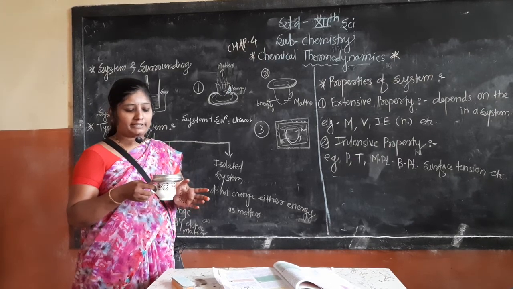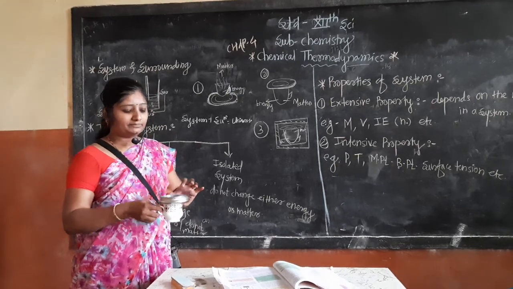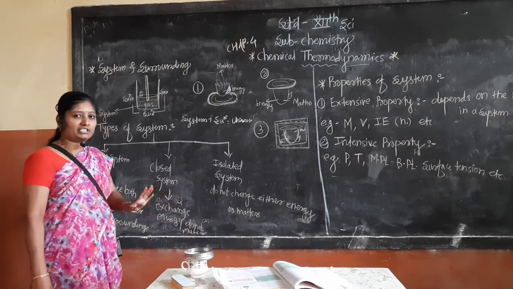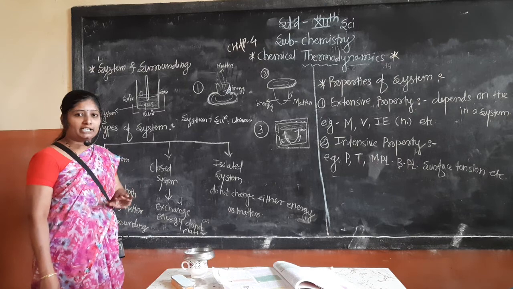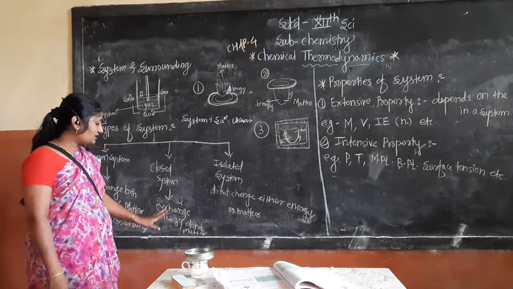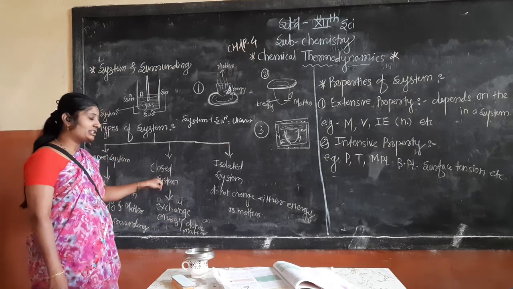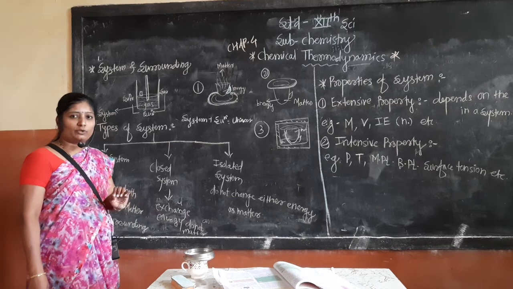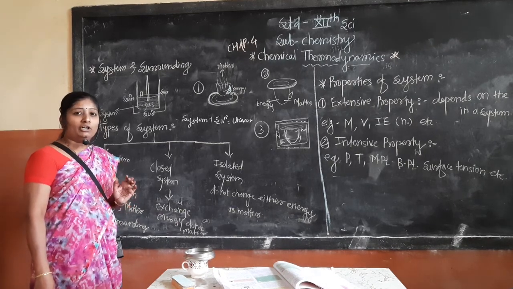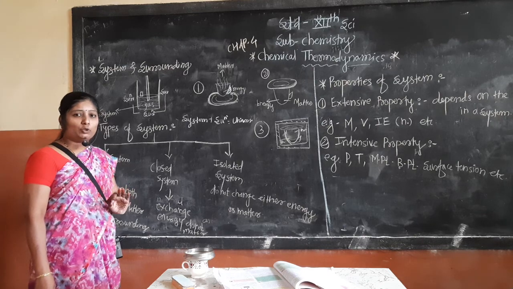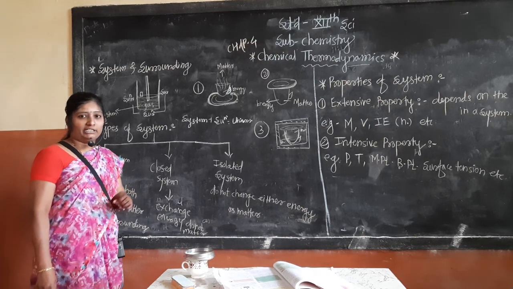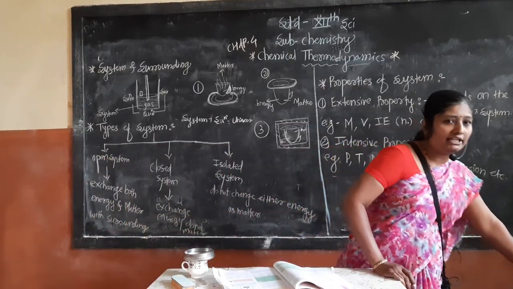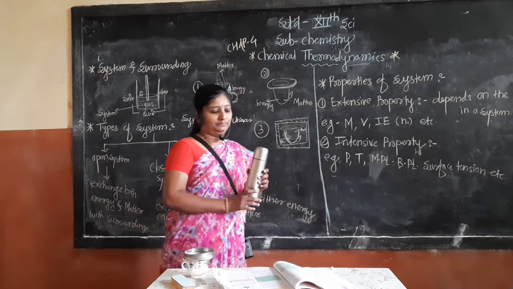Definition of closed system: the system in which only energy is exchanged, not matter, with the surrounding is called a closed system. Third is the isolated system.